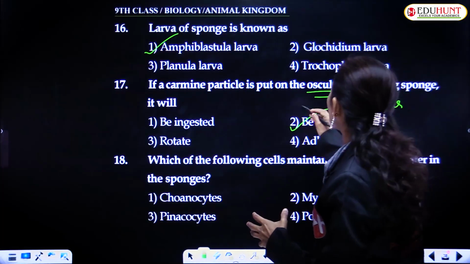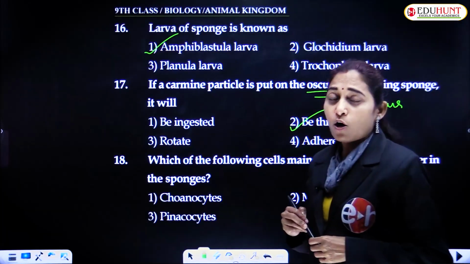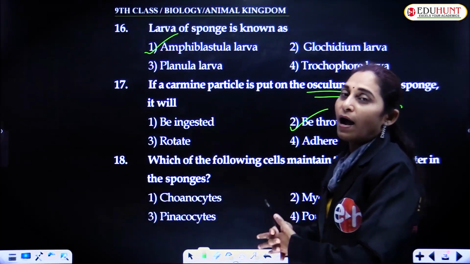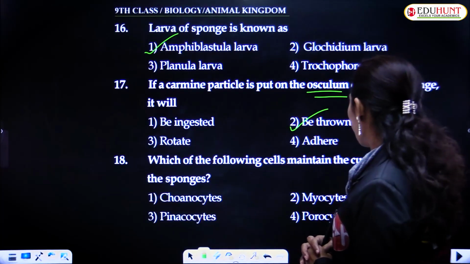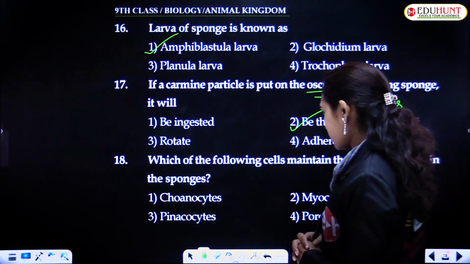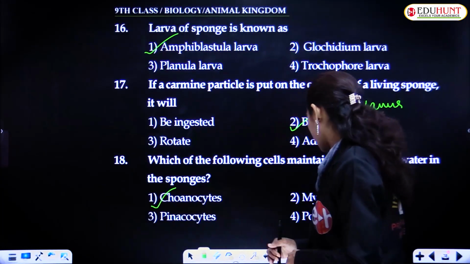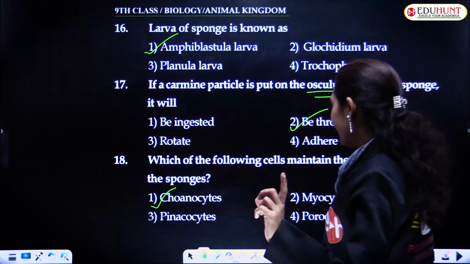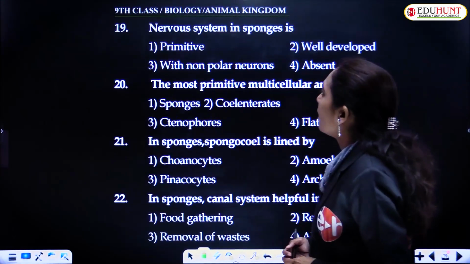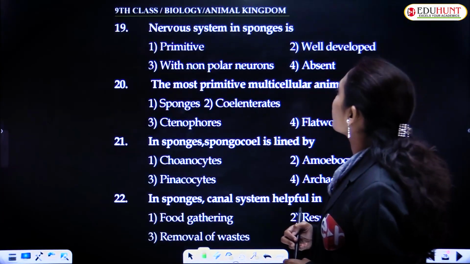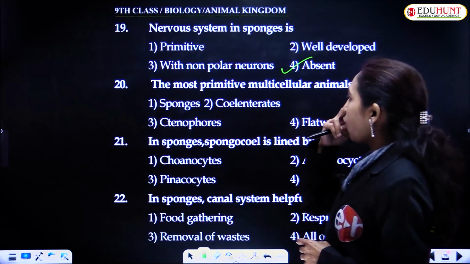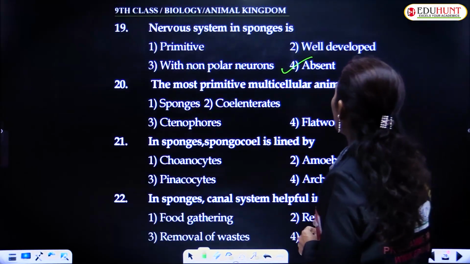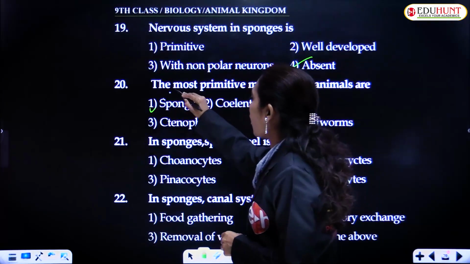Which of the following cells maintain the current of water in the sponges? Choanocytes, because of the beating of the flagella. The nervous system in sponges is absent. The most primitive multicellular animals are sponges.